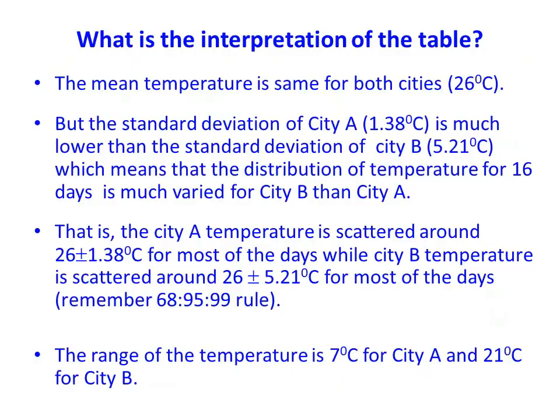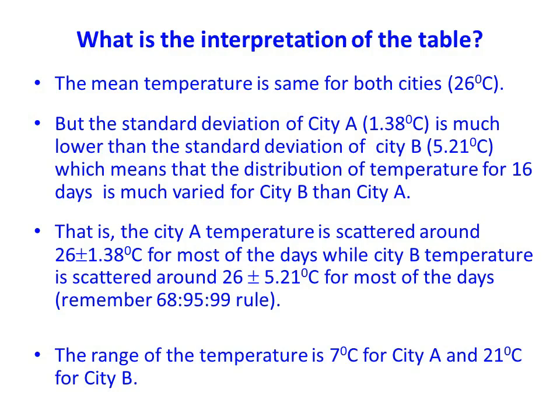The data from the table revealed that the mean temperature is the same for both cities, 26 degrees centigrade. But the standard deviation of city A is 1.38 degrees centigrade, which is much lower than the standard deviation of city B, 5.21 degrees centigrade. This means that the distribution of temperature for 16 days is much more varied for city B than city A, that is, the city A temperature is scattered around 26 plus or minus 1.38 degrees centigrade for most of the days, while city B temperature is scattered around 26 plus or minus 5.21 degrees centigrade for most of the days. Remember the 68, 95, 99.7 rule.